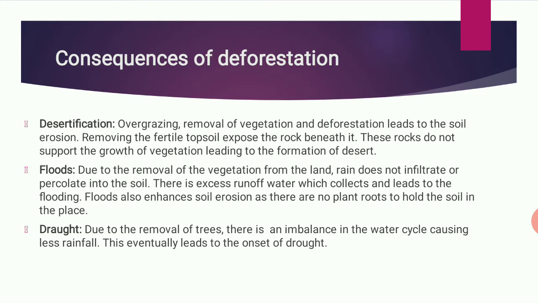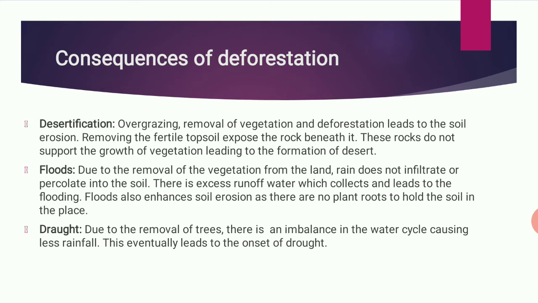Next, consequences of deforestation. What is the result if we cut the plants? First is desertification. Overgrazing by animals, removal of vegetation and deforestation lead to soil erosion.